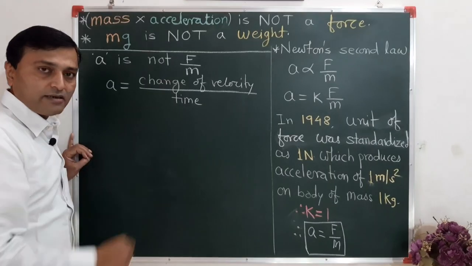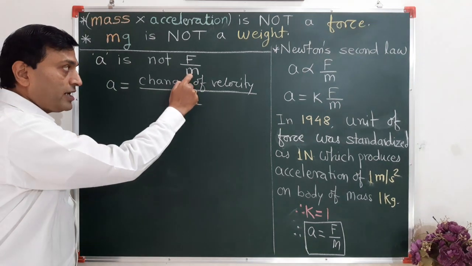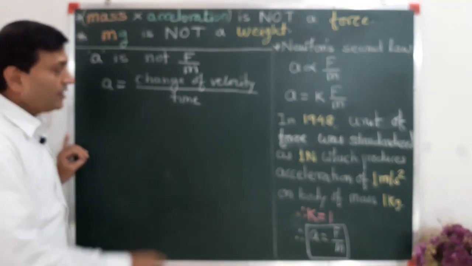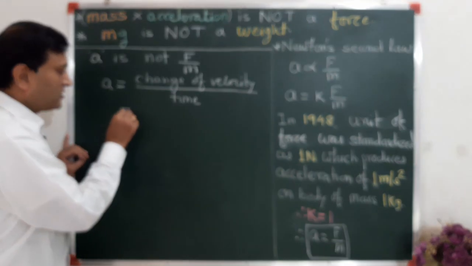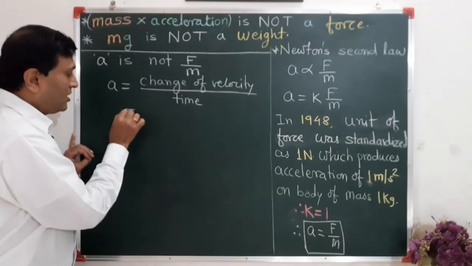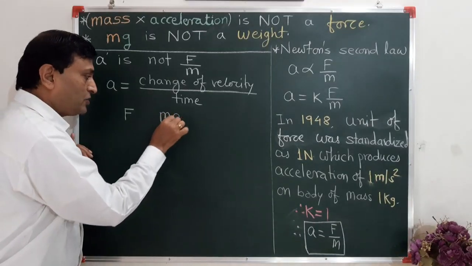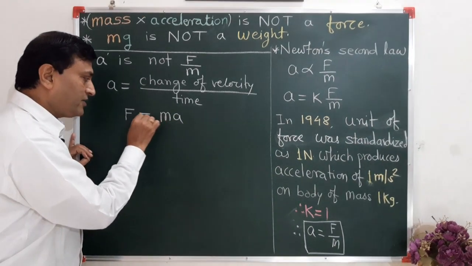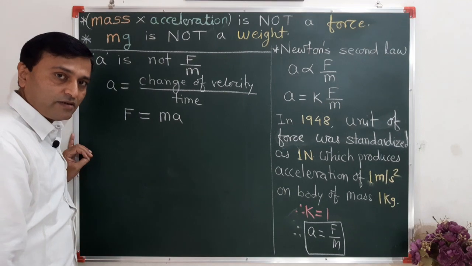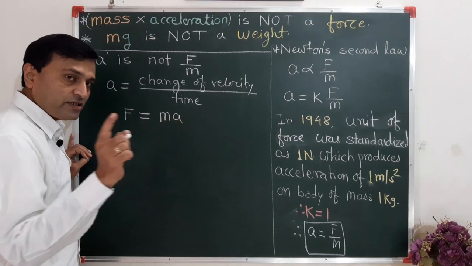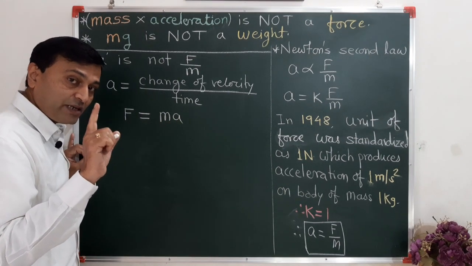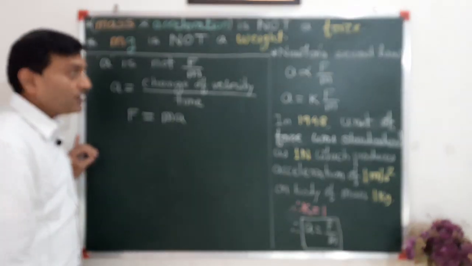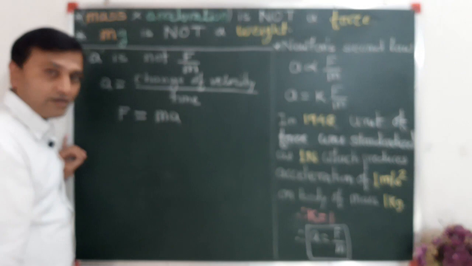This is not acceleration. If this is not acceleration, then you can't say force is mass into acceleration. You can't say. Force is equal to mass into acceleration. But this mass into acceleration is not force, remember. Then what is this? What is this?